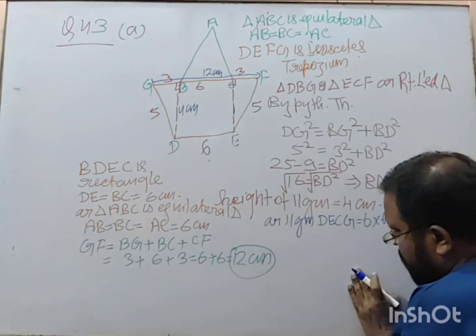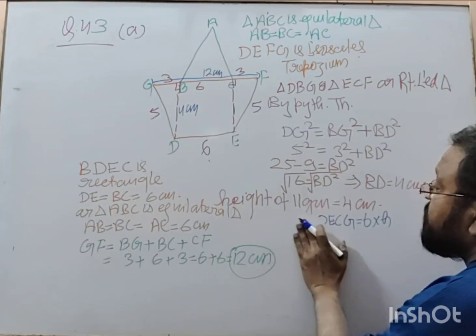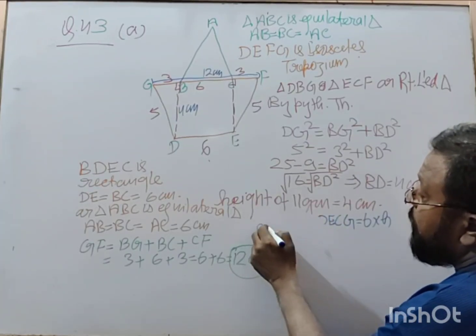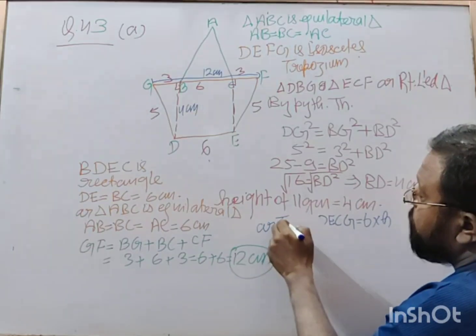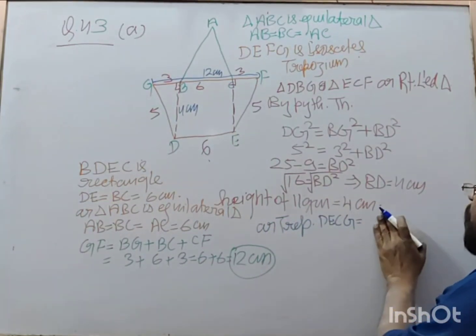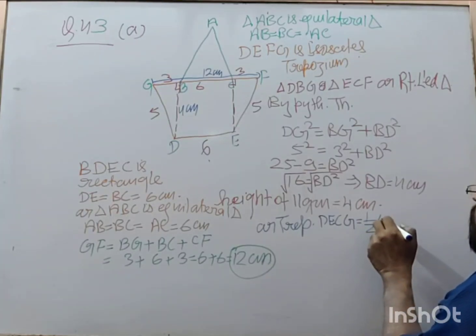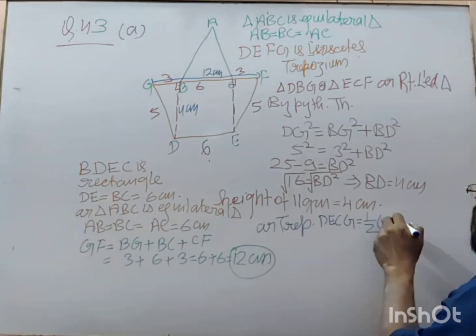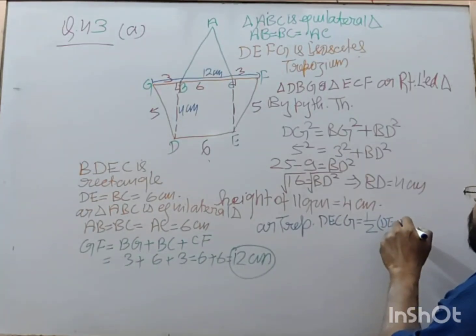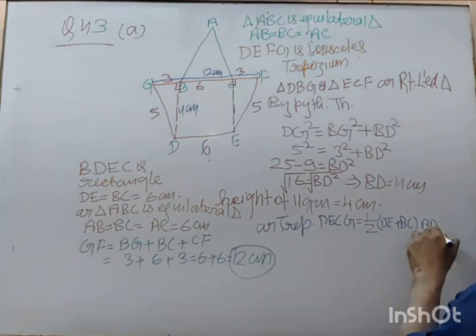No. Area of trapezium DEGF is equal to 1 by 2 into sum of parallel sides into BD.